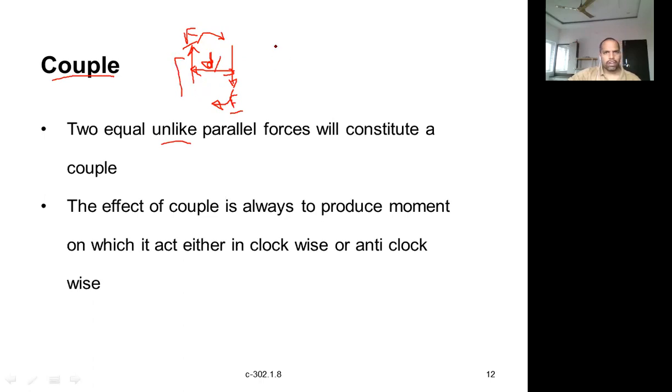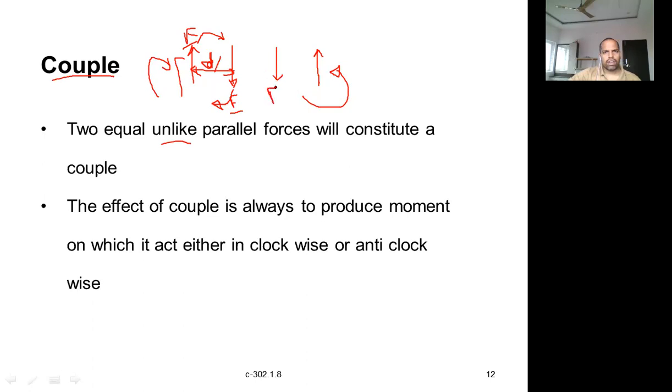Right. Suppose, for example, another case where this force is downwards and this one is upwards. Then what moment will it create? It will create a moment in this direction, that is nothing but the anti-clockwise direction. This one is a clockwise moment, and this one is an anti-clockwise moment.